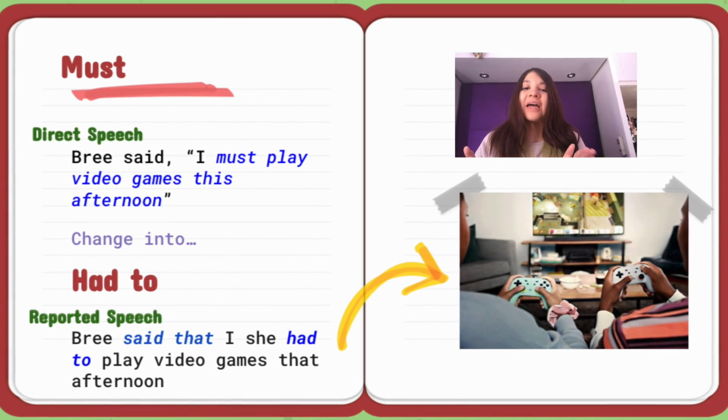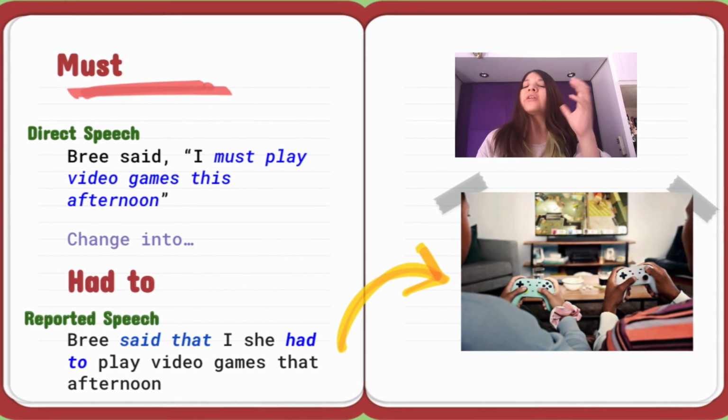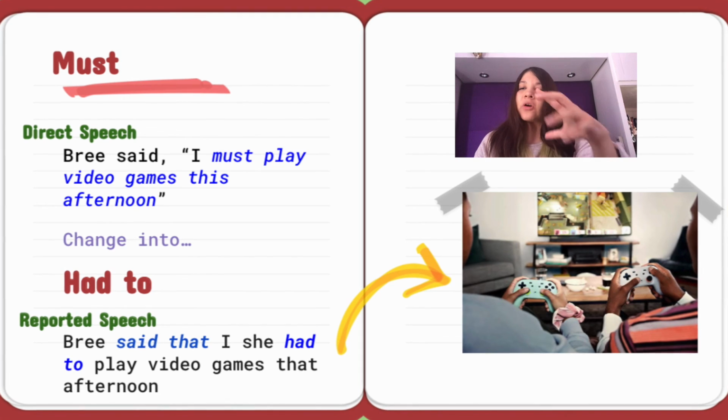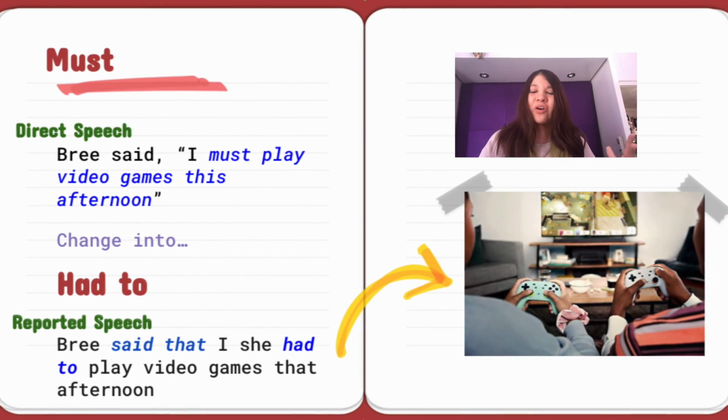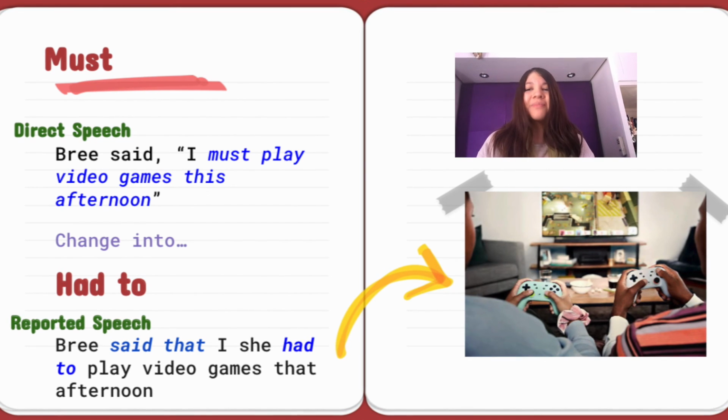Just remember, guys, that in direct speech, you use quotation marks because you are saying the exact same words that that person said. And in reported speech, you are not using the exact same words, so you don't have to put quotation marks.